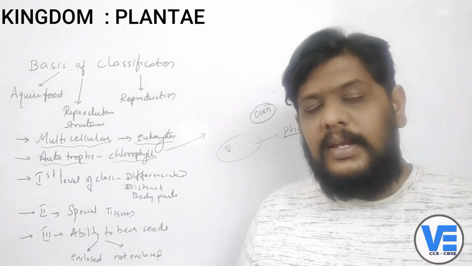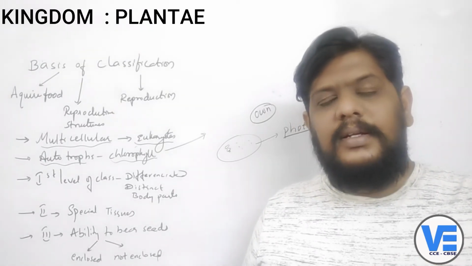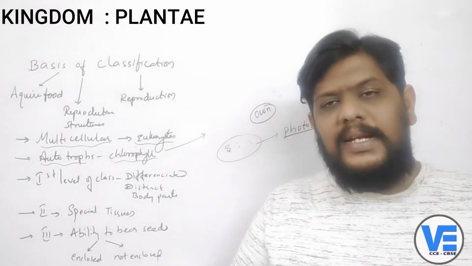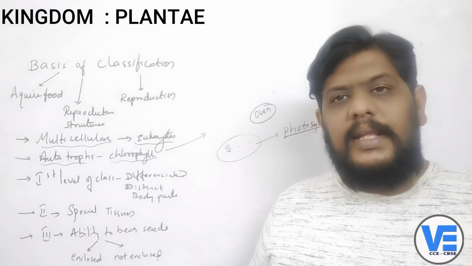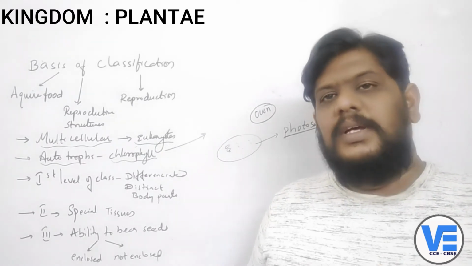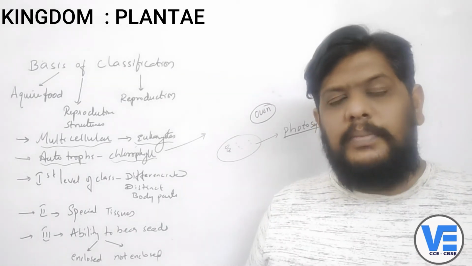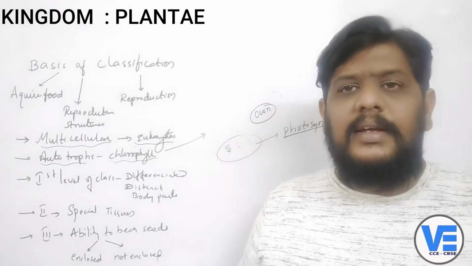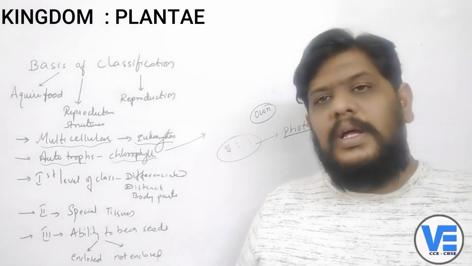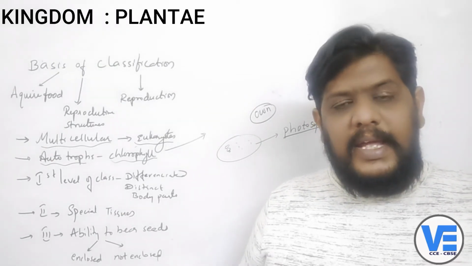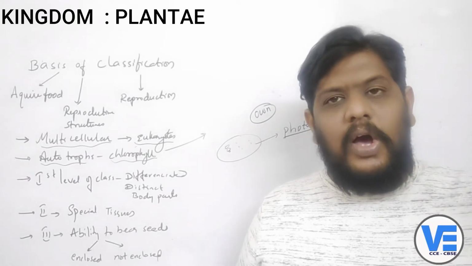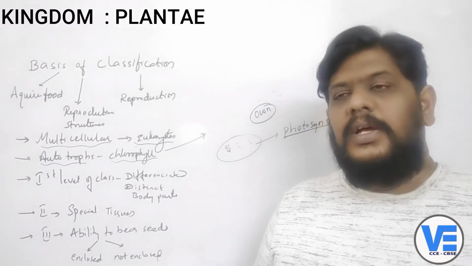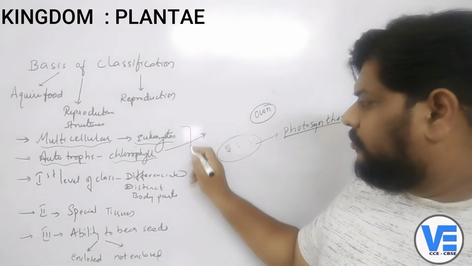And we should say one thing here, that these plants were there on the earth even before the animals were born, because if there were animals and no plants, the animals would have died because there is no food production system. So these plants are the ones which are producing food for each and every organism on the earth, whether it is a direct process or an indirect process, that doesn't matter. But plants are able to prepare food for each and every organism on the earth. Every organism on the earth has to depend upon the plants for their food material. Okay, so those are the two points which we ought to discuss.